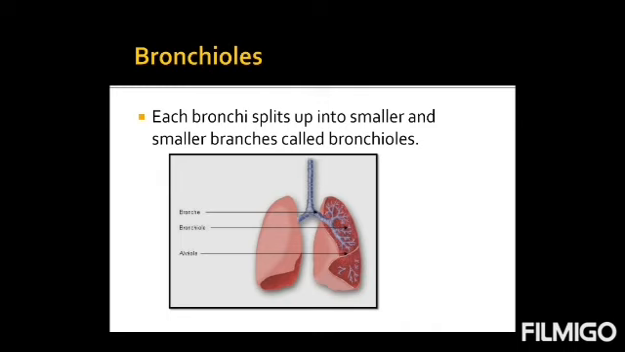Then bronchioles. Each bronchus splits up into smaller and smaller branches called bronchioles. As you can see in the diagram, the bronchi are further divided into smaller branches. Can you see the branches? These are called bronchioles, and these bronchioles are present in both lungs, left and right. In this diagram you can see it on the right side, but these bronchioles are present in both lungs.